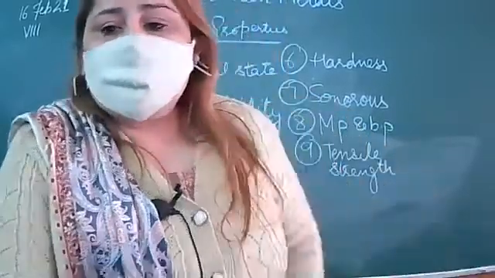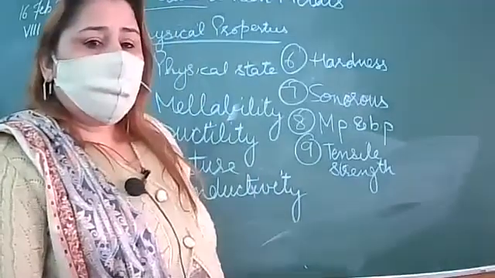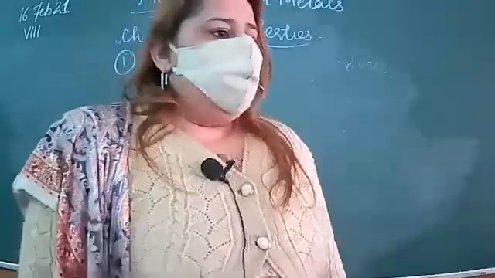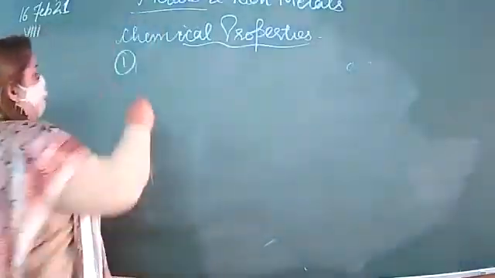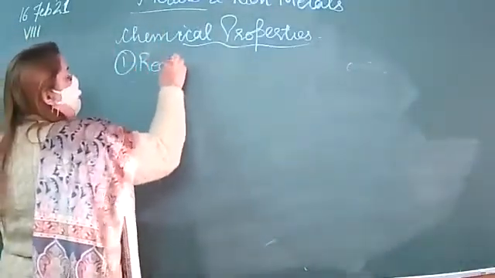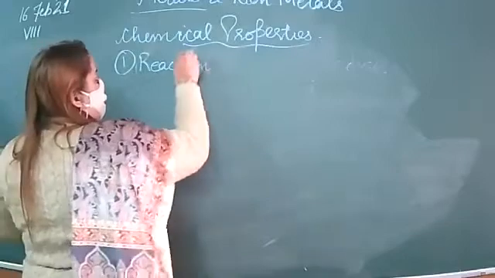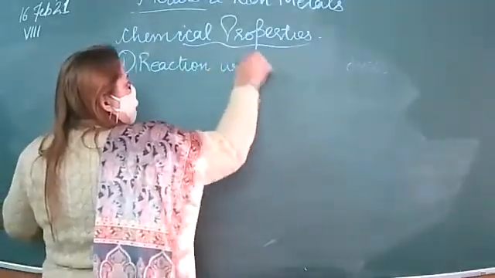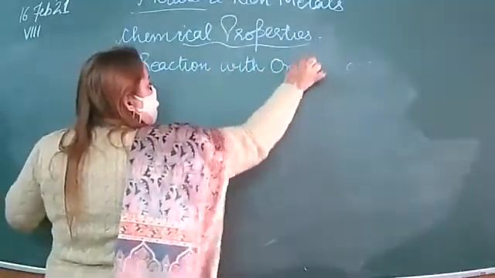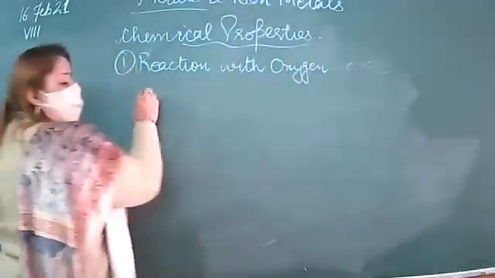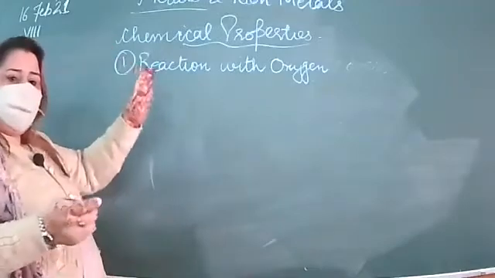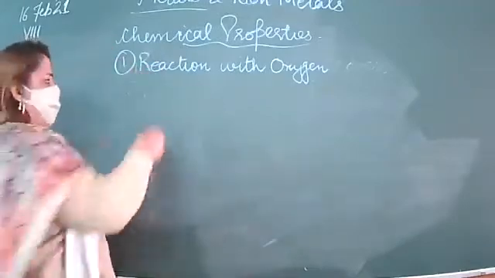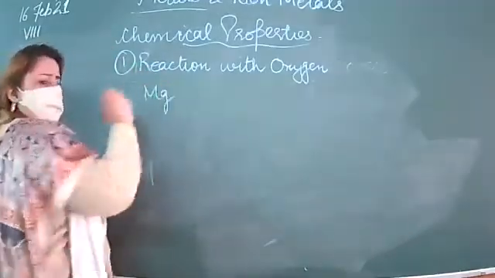Now we will discuss the chemical properties. We will discuss reaction with oxygen. The first chemical property is reaction with oxygen. I told you, when metals react with oxygen, take any metal, for example Mg, that is a metal.